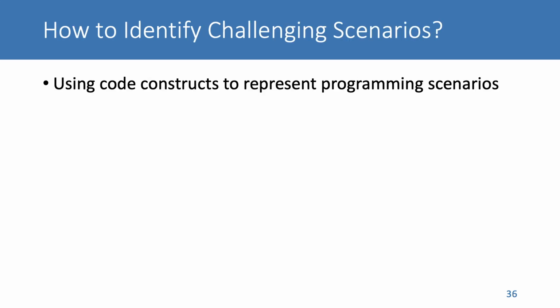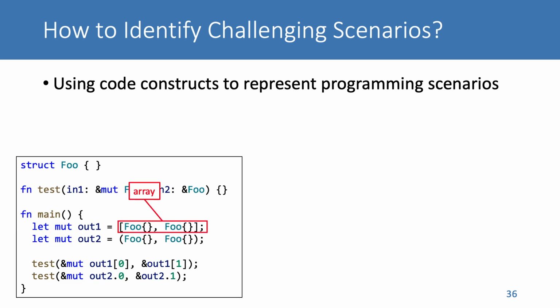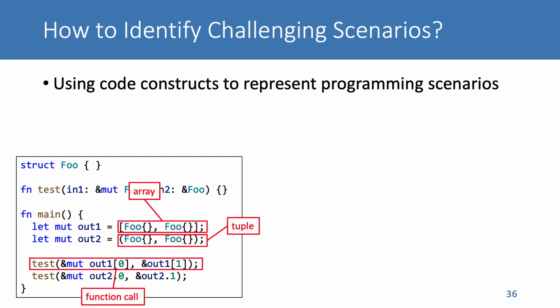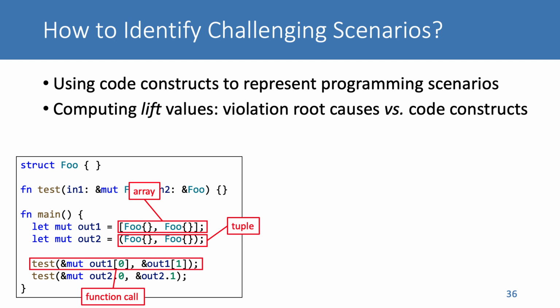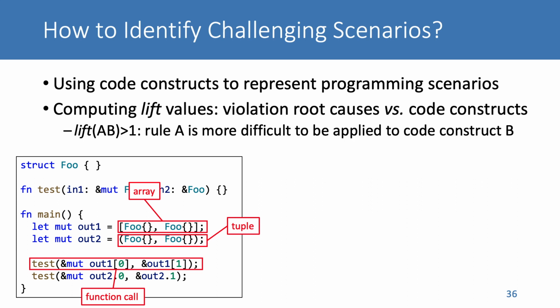We take two steps to answer this question. We first use code constructs to represent Rust coding scenarios and manually label code constructs involved in the violations of the small dataset. We then compute the lift correlations between violation root causes and involved code constructs. A lift value larger than 1 represents a positive correlation, and the rule is more difficult to be applied to the code construct. How to compute the lift between root cause A and construct B is shown by this formula.